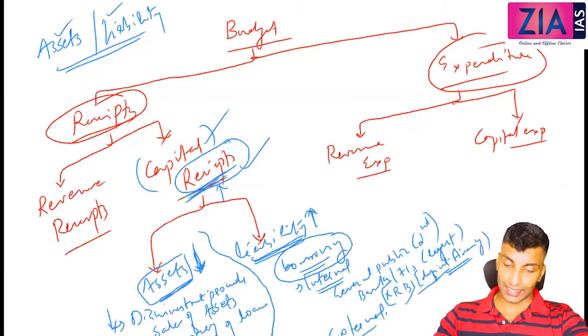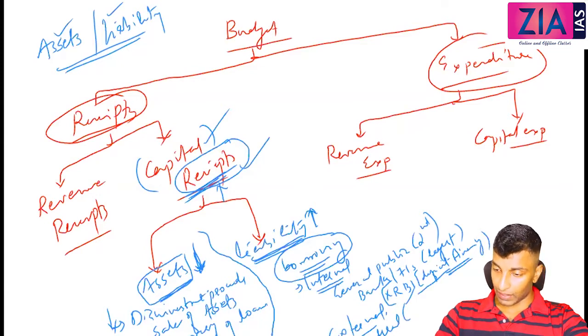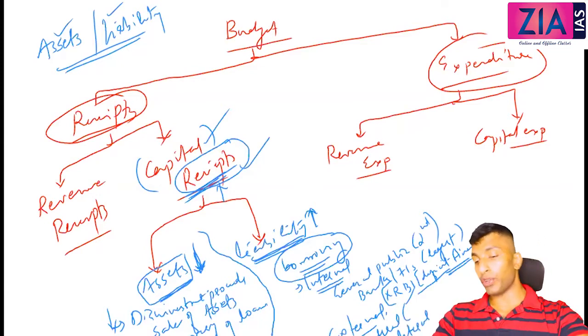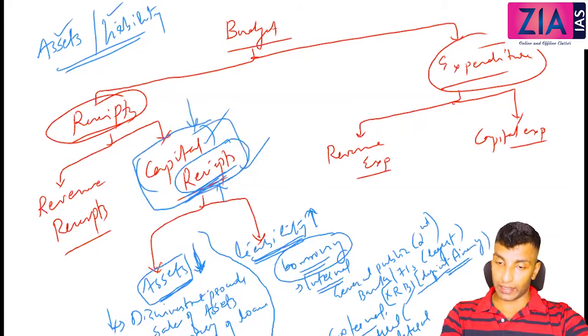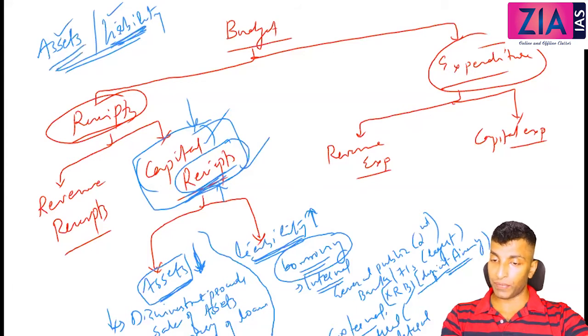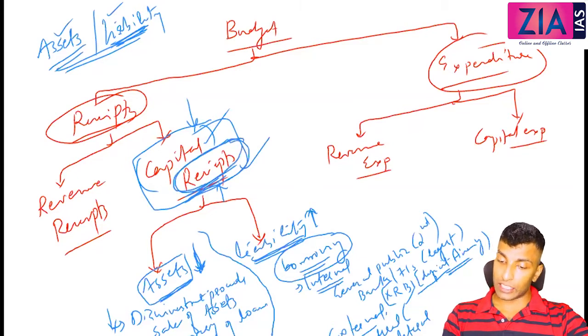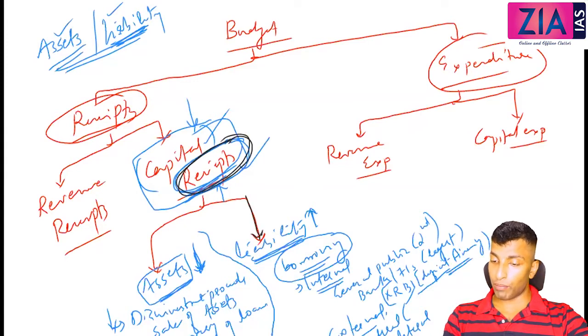What about external? That is easy, right? It is bilateral and multilateral. So bilateral means between governments, right? Multilateral means like IMF, World Bank, etc. So what you need to know is, when we discuss capital receipts, if it is capital, how to connect? It has to do something with assets and liability. Here it is receipts, and receipts means you are receiving. So you are receiving, so it can be borrowing.